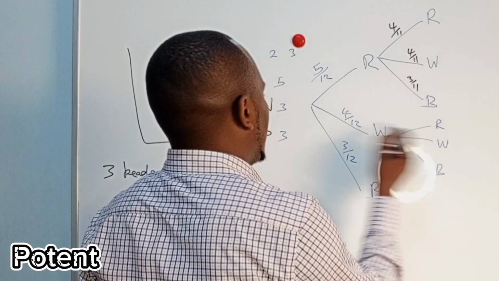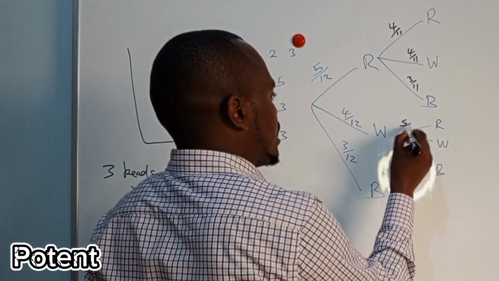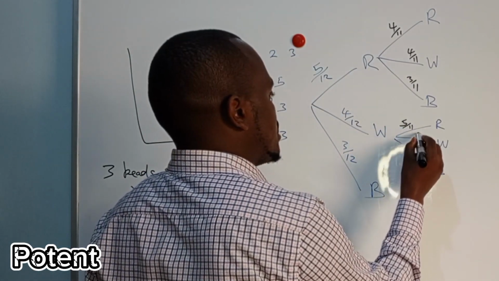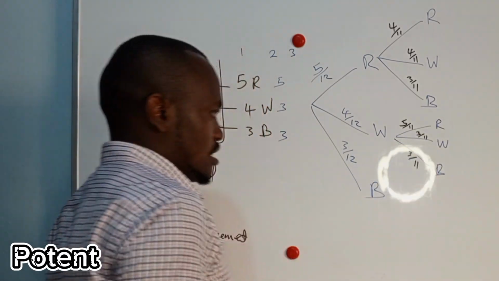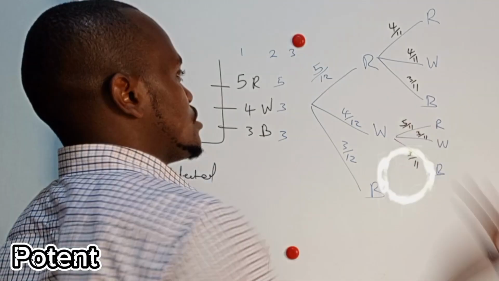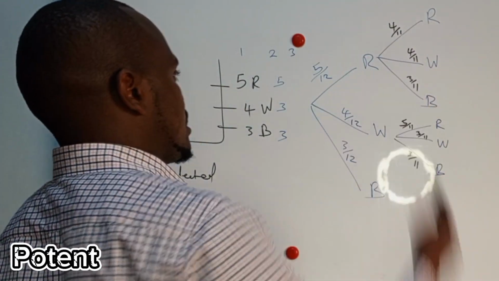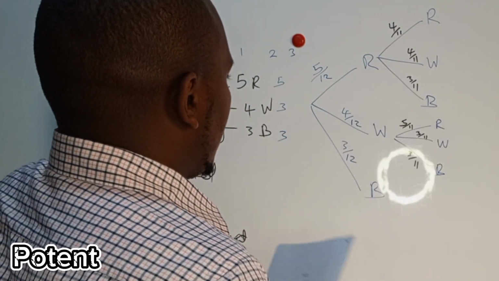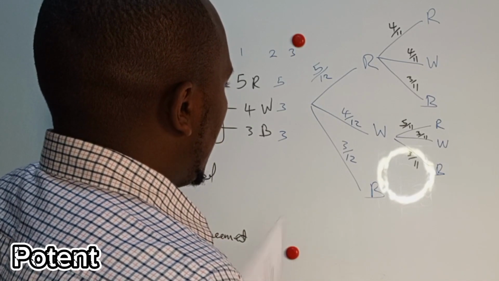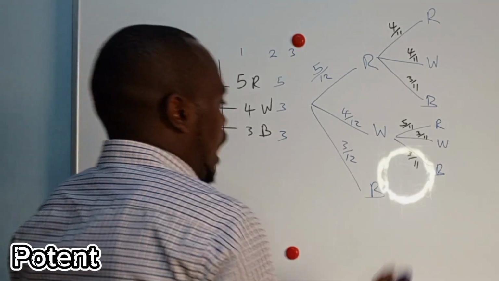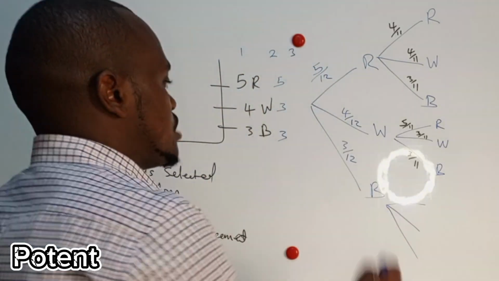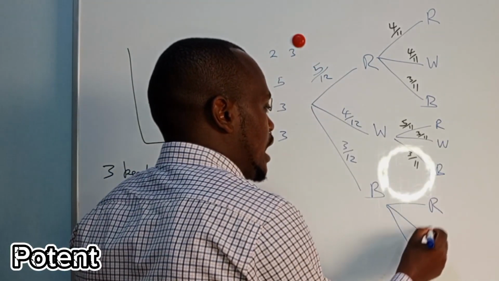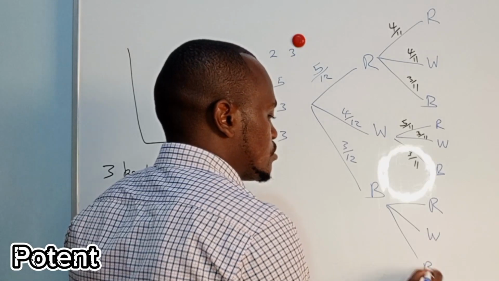So here you have 5 over 11, this is 3 over 11, and this is 3 over 11. And if you add this, they should give you 1. Same with this. Then, if you picked a blue bead, chances are you can take a red, white, or blue.